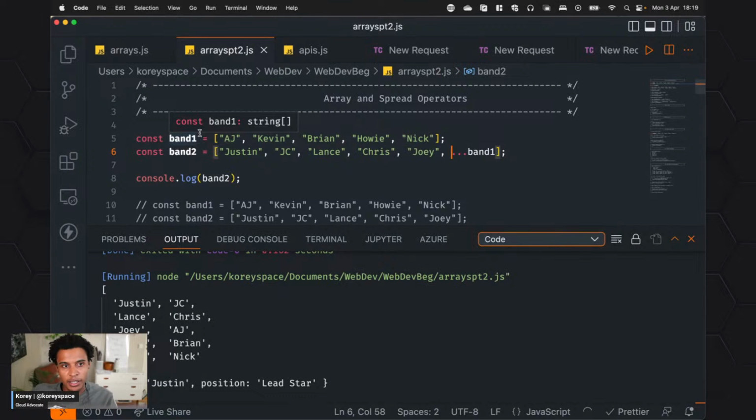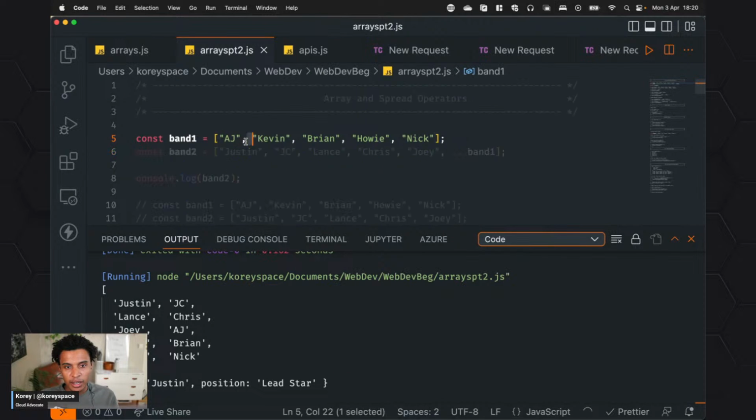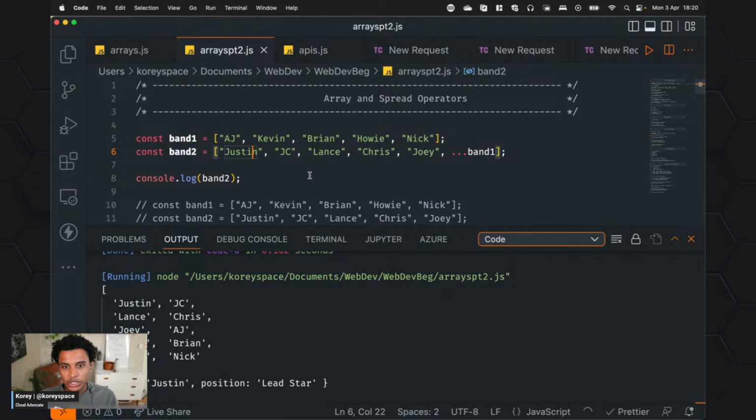So I want to see in the chat if you can recognize these two bands, before we actually show the code running. Who's AJ, Kevin, Brian, Howie, Nick? What band is that? And who's Justin, JC, Lance, Chris, Joey? What band is that? So we got two bands here.